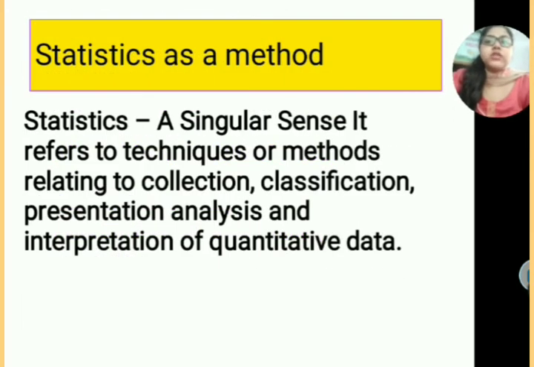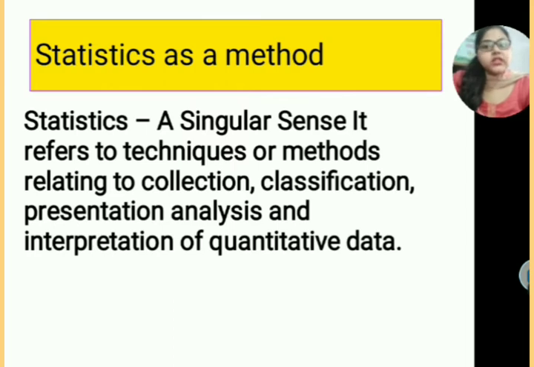Now comes your statistics as a method. This is a very important question. Statistics as a method means in a singular sense. In plural sense, we have discussed that statistics is a group of data. It can be affected by multiple causes. It can be affected by the accuracy or time period, etc. It should have a predetermined purpose. But in method, that means a process, how you are supposed to collect the statistical data and how you are supposed to use it.